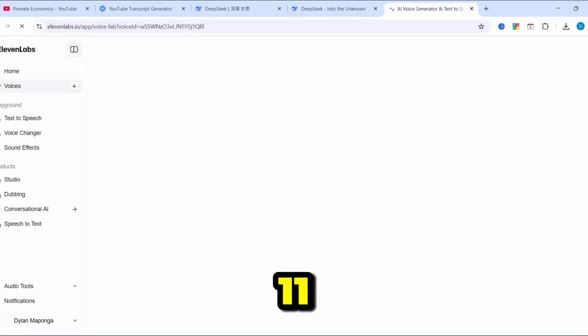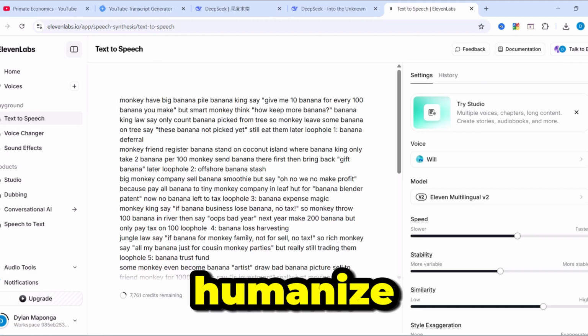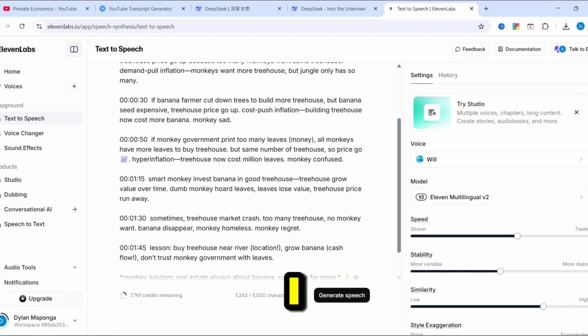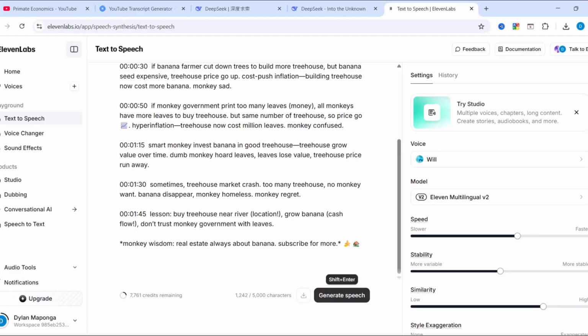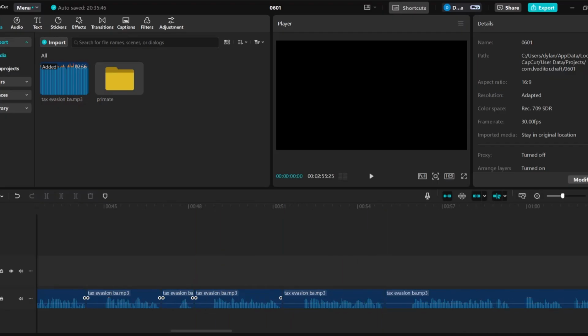Head on to 11 Labs to generate the audio. You must make a few tweaks before generating the audio to humanize it a bit. Choose any voice you like. I use the free version, and whenever I run out of credits, I use a different email and VPN. Download the audio. Import to CapCut.